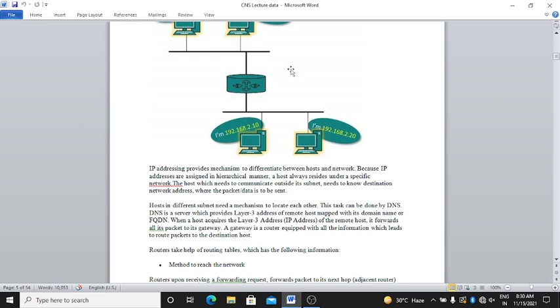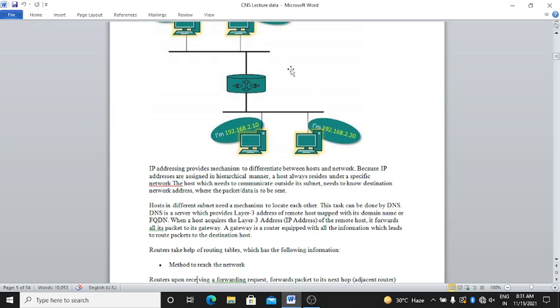DNS is a server which provides the layer 3, that is network layer, address of a remote host mapped with its domain name, or FQDN. When a host acquires the layer 3 address, the IP address of the remote host, it forwards all its packets to its gateway.